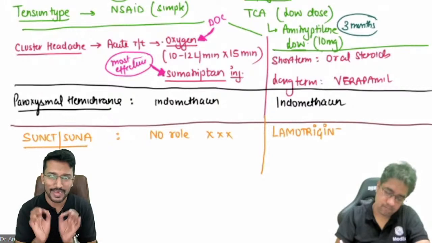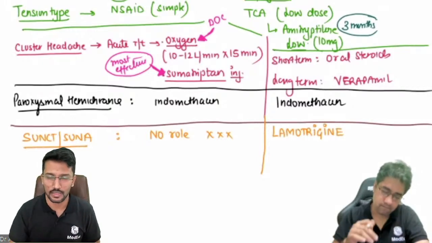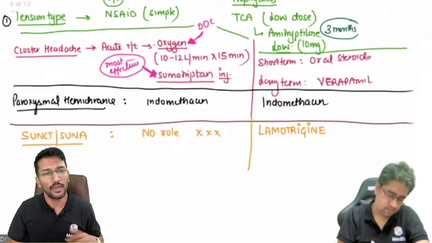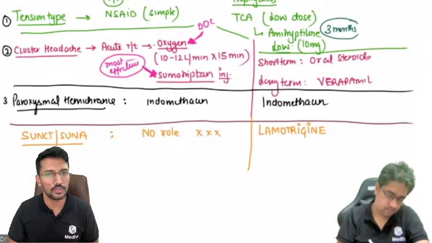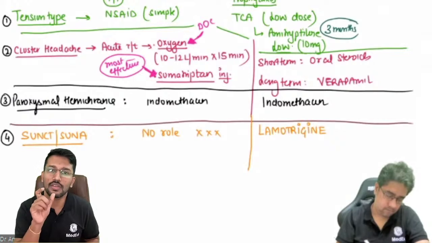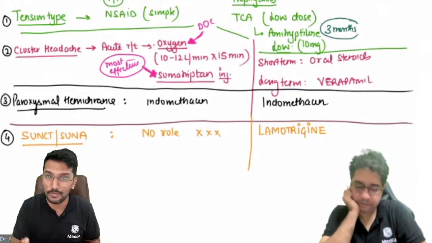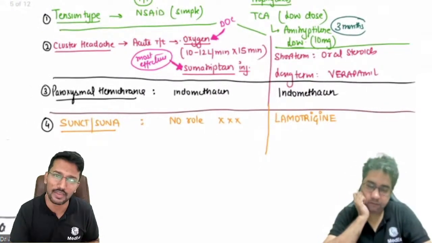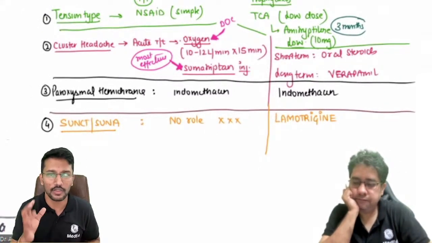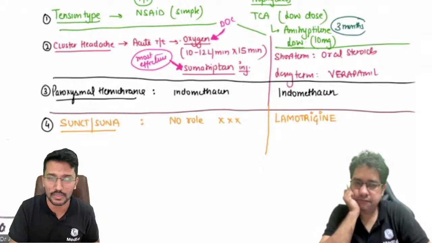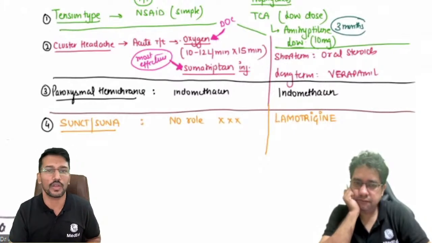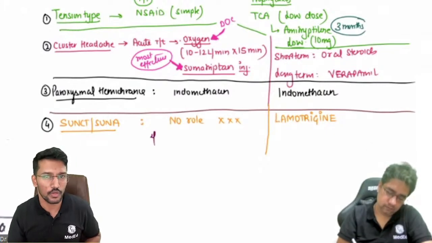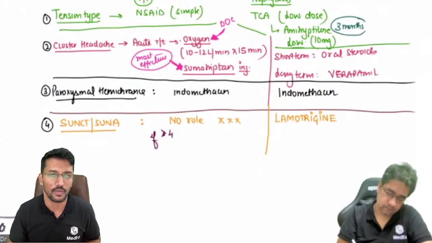But please remember one extra point, those who are preparing for INICET, or if there is any postgraduate student who is watching this video module, Harrison mentions that in those patients where the SUNCT and SUNA episodes are relatively longer, in the sense they're lasting for 3-4 minutes, not seconds. Most cases, in 90% cases, it lasts for just 3-4 seconds, not more than that. But in those cases where it is lasting 3-4 minutes, there you can use lignocaine. Okay, IV lignocaine can be used to abort that episode.